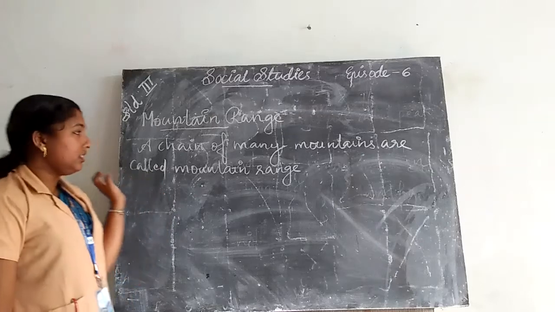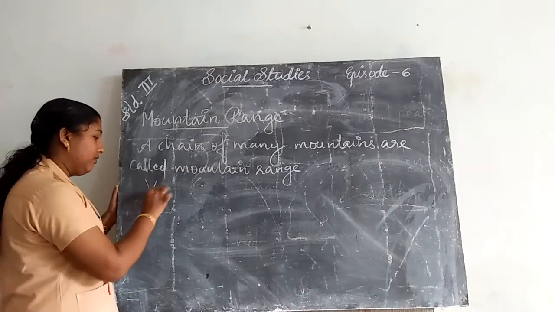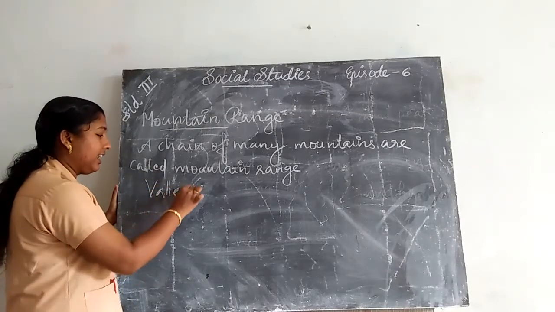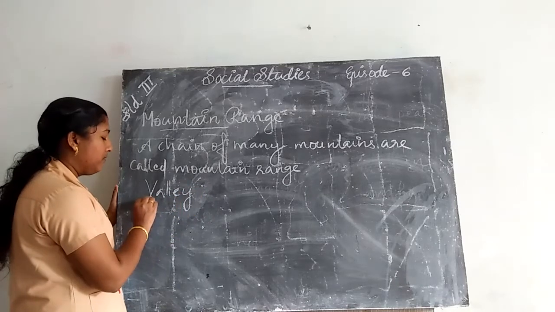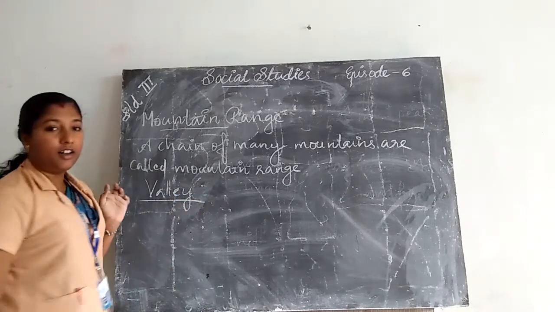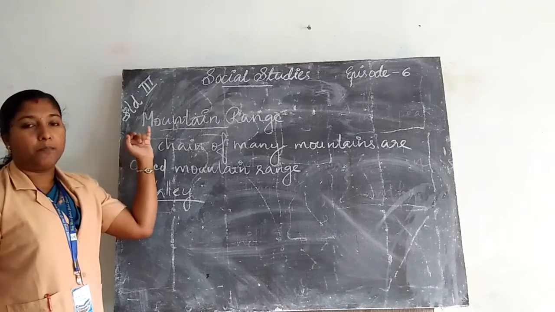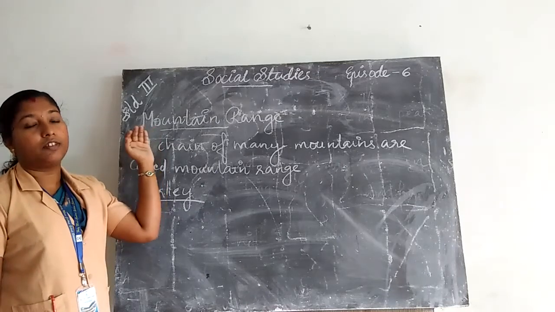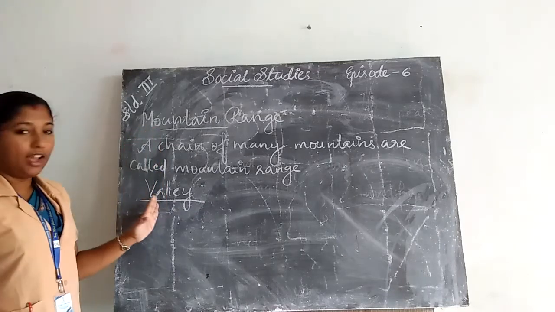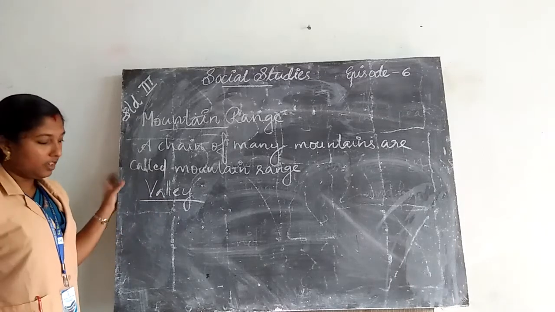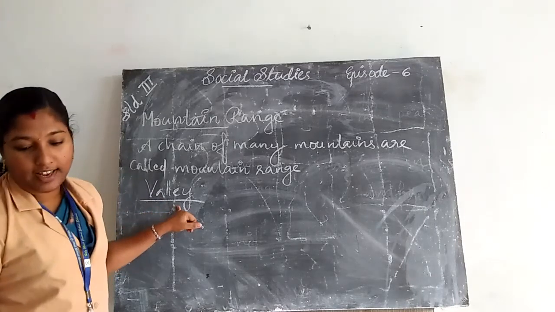Next one, valley. These are the natural features present on the Earth's surface: mountain, mountain range, peak, hills, valley, etc. What are valleys?